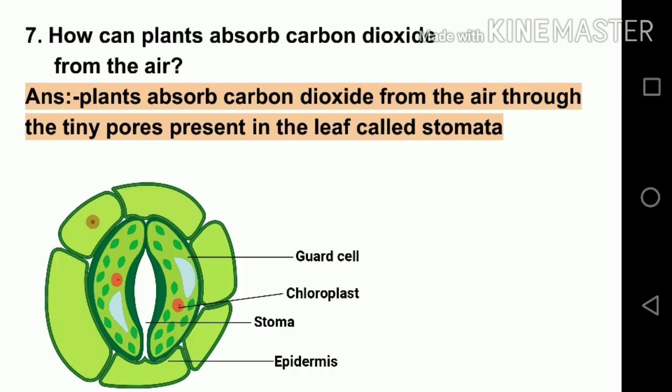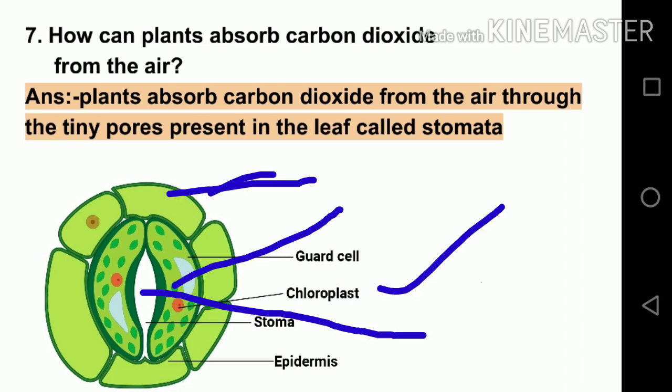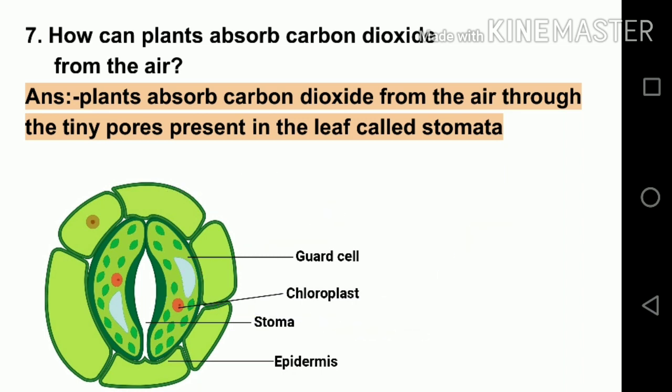Now the next question is, how can plants absorb carbon dioxide from the air? Students, plants absorb carbon dioxide from the air through the tiny pores present in the leaf called stomata. As you can see in this diagram, there are guard cells, and here you can see the stomata.